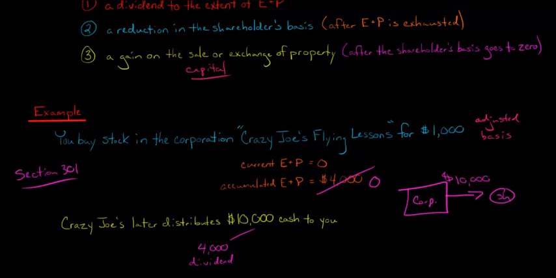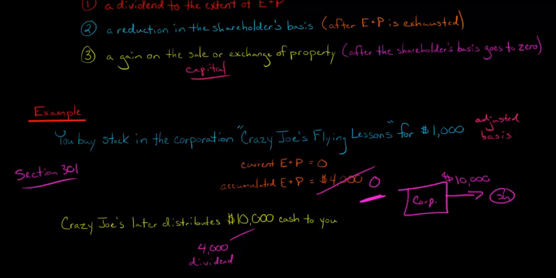Here's the thing about E&P: once it has gone to 0, a dividend distribution cannot make E&P go negative. You are not going to say E&P is now negative $6,000. It doesn't work like that. You can think of E&P as basically undistributed profits. So it has gone to 0 after the first $4,000 is a dividend.